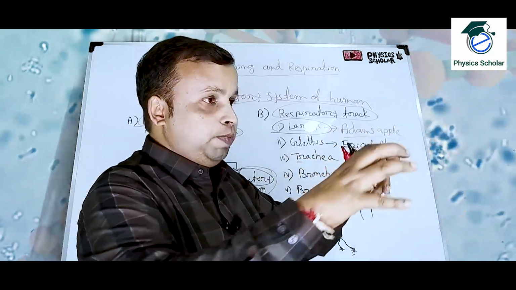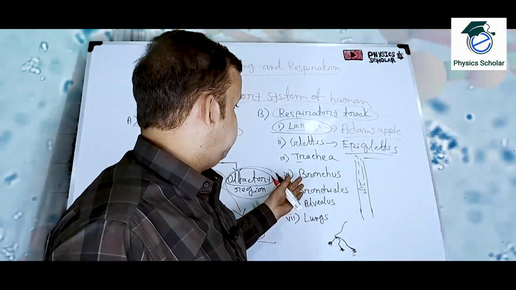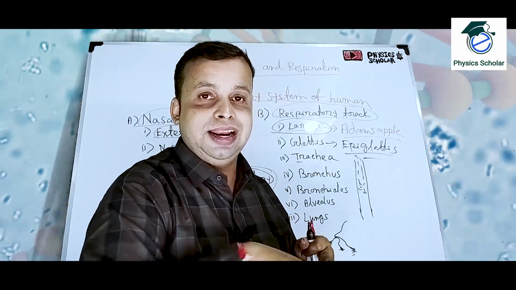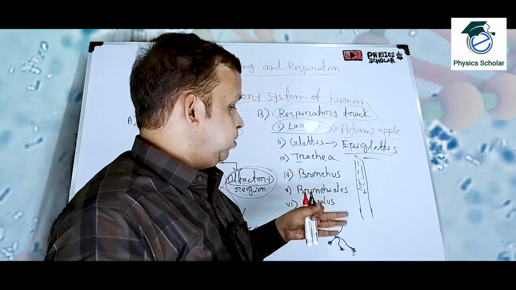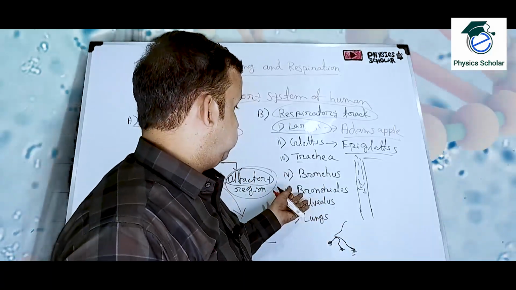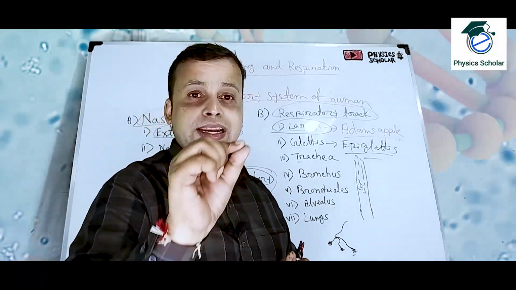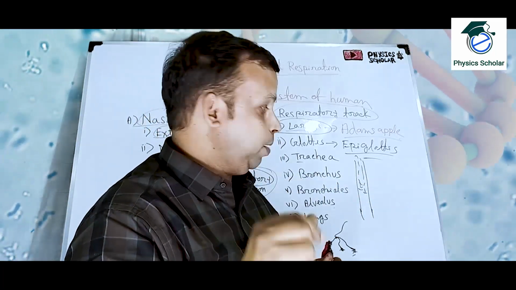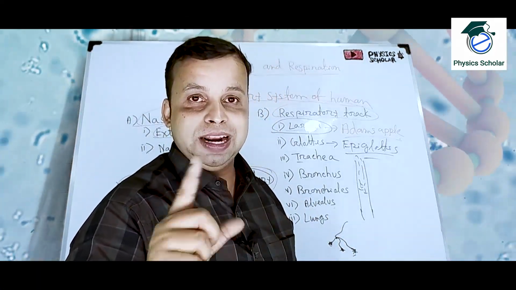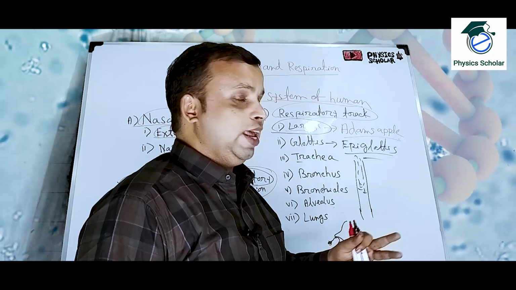The trachea will be split into two parts. Each part is known as the bronchus. Each bronchus will enter in our lungs. Inside the lungs, the bronchus will be split into many parts, known as bronchioles. And at the tip of the bronchioles, we have a flat-like structure which is full of blood vessels, and this part is known as the alveolus.